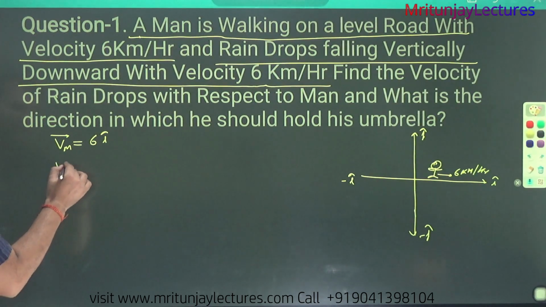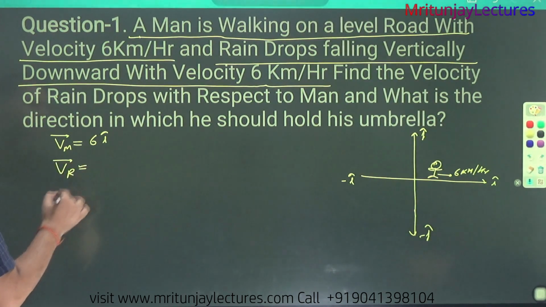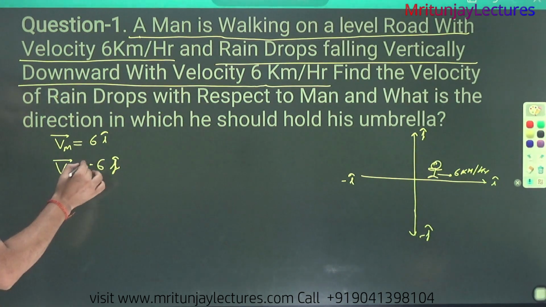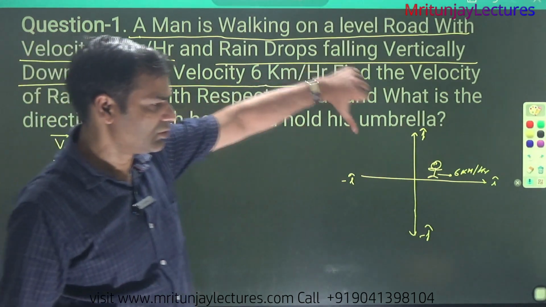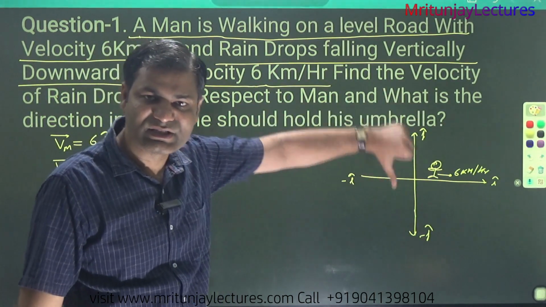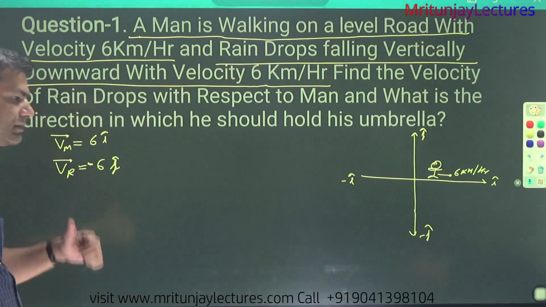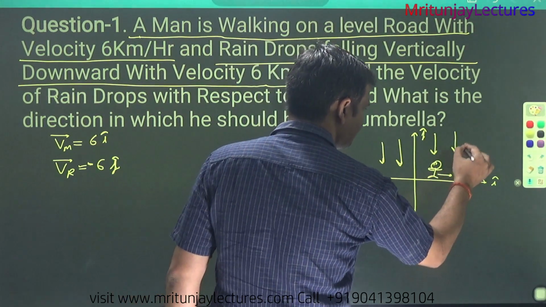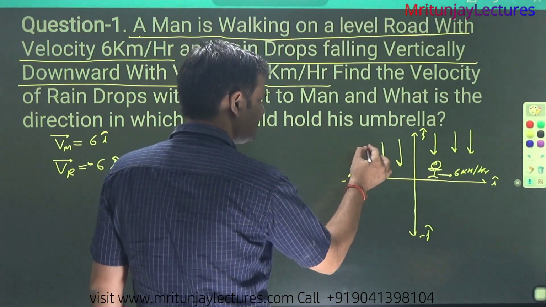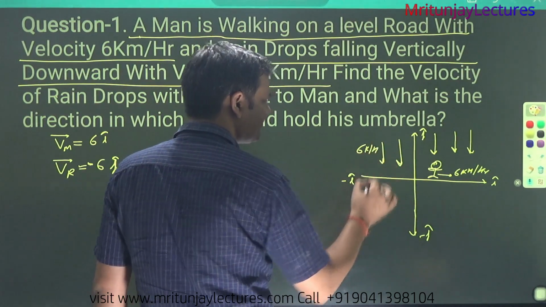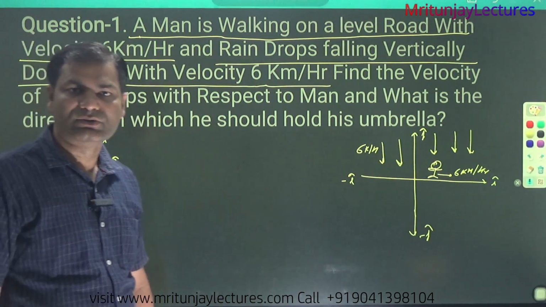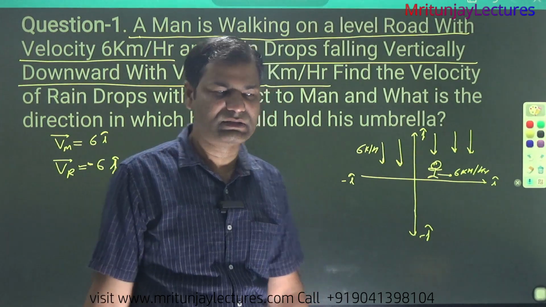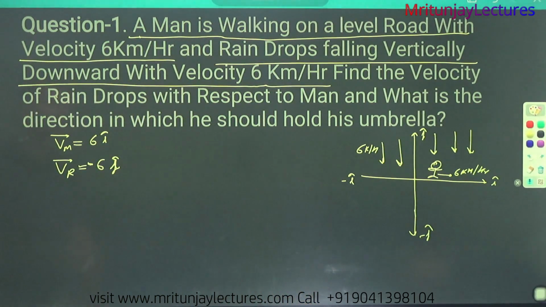Now, after that, the raindrop is falling vertically downward with a velocity of 6 km per hour. For the raindrop, that is VR. VR is given as 6 into minus ĵ, because the rain is going downward, vertically downward. That means the minus j direction. Clear or not? The rain is going downward, represented like that, with a velocity of 6 km per hour. So the rain velocity with respect to ground, that is VR, or you can say VRG, is minus 6ĵ.